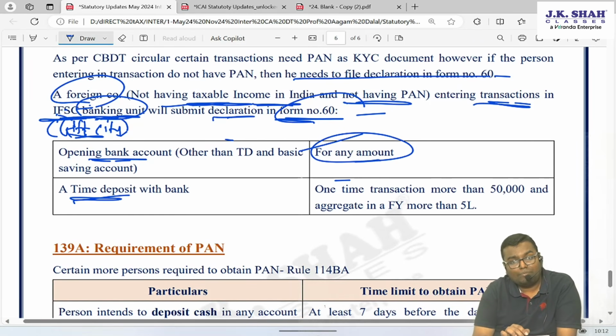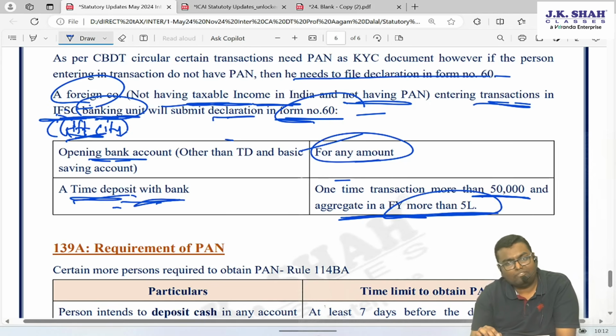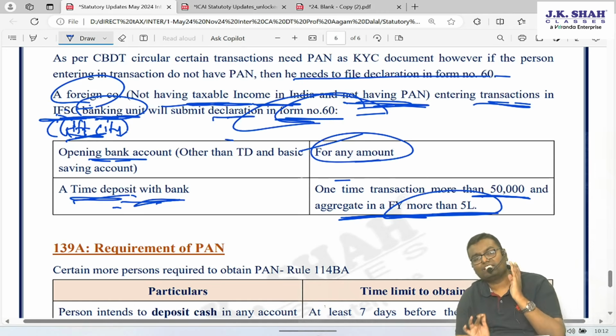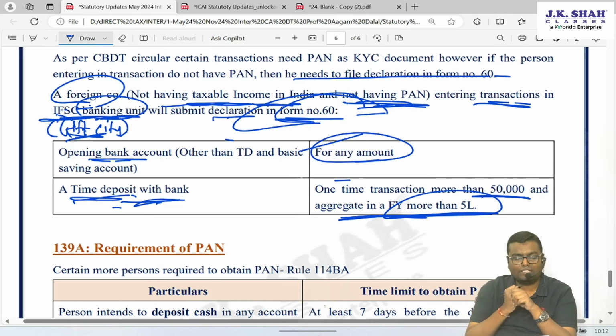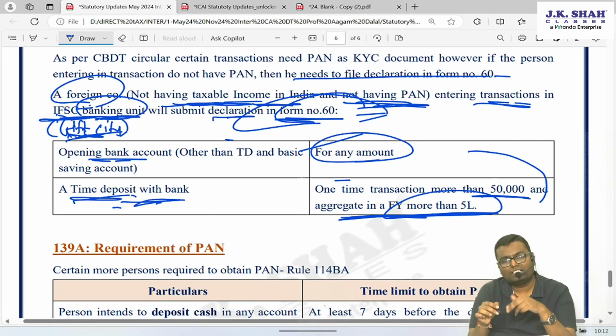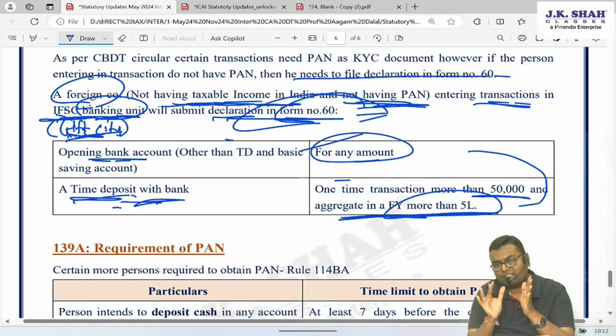If they have a fixed deposit with any bank in GIFT City, one time fixed deposit more than 50,000, or aggregate in a year more than 5 lakh, generally they have to furnish PAN. But if they don't have a permanent account number, they will furnish Form number 60. This concession is given to a foreign company having a bank account in GIFT City, but this foreign company should not have any taxable income in India and not have a permanent account number. For these 2 transactions, what will they furnish? A declaration in Form number 60.